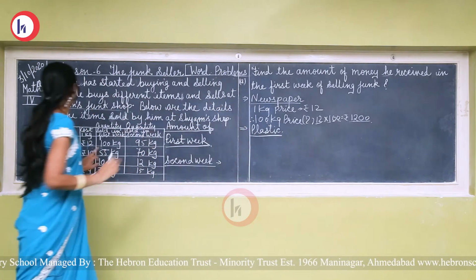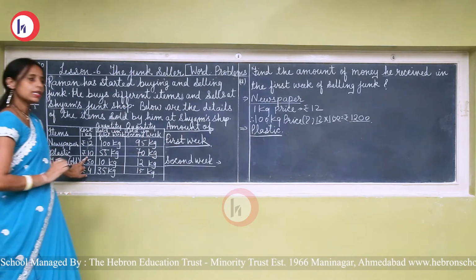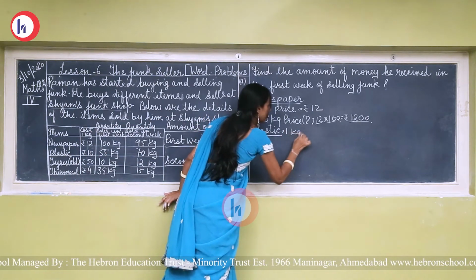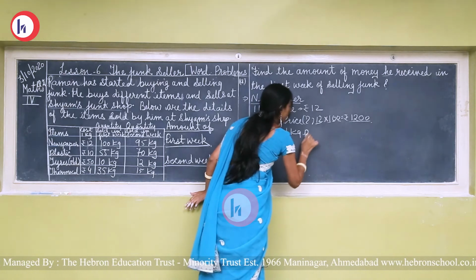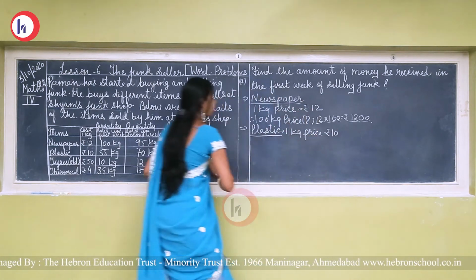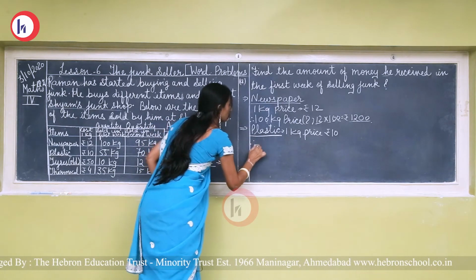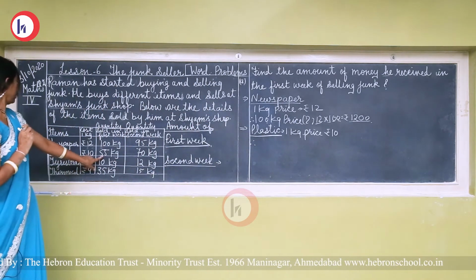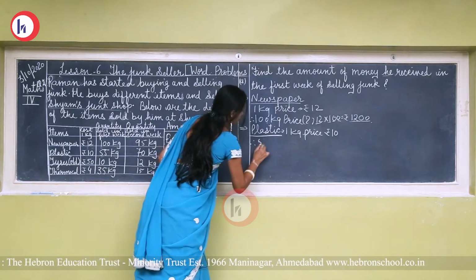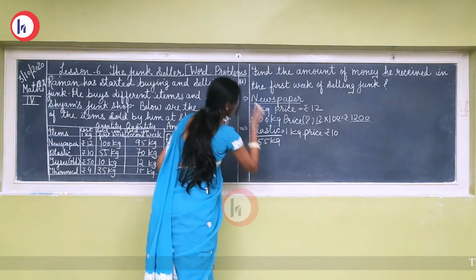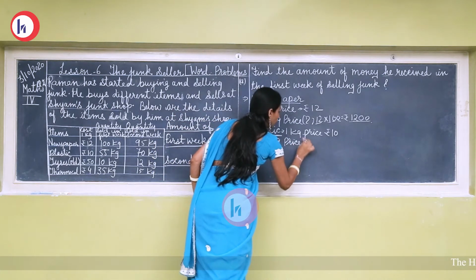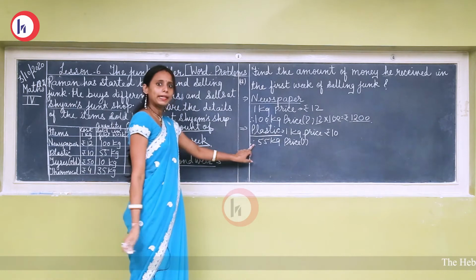Now, the per kg plastic price is rupees 10. So first of all, write 1 kg price rupees 10. The quantity sold is 55 kg. So 55 kg price, how much?